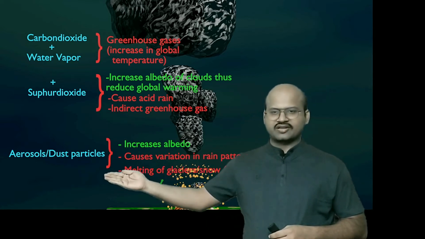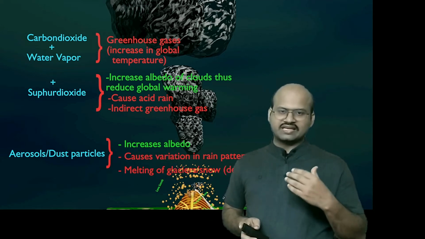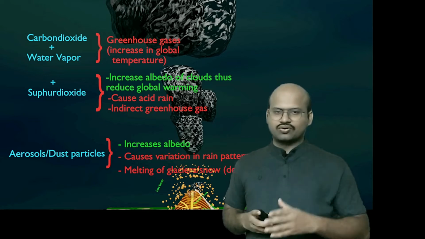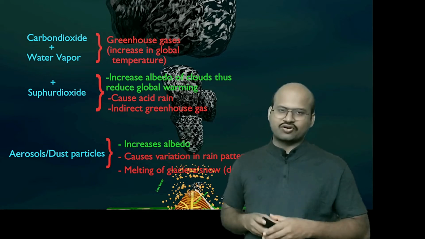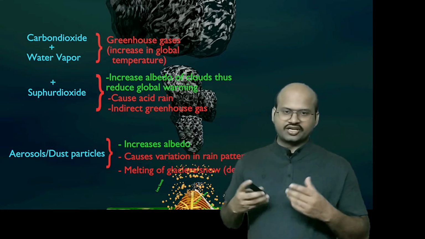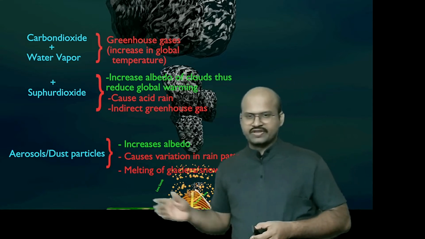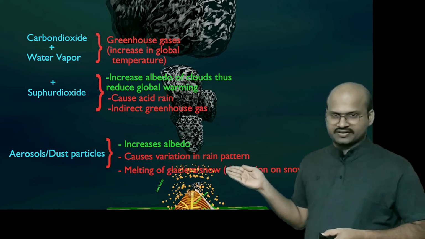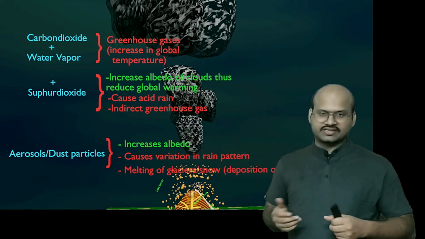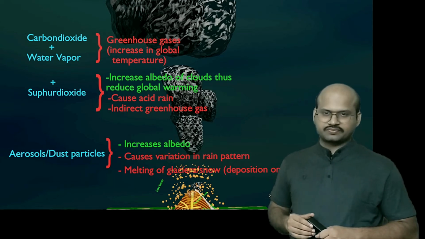Aerosols or dust particles also increase the albedo. They increase the amount of radiation coming from the sun that is reflected back to space. So they reduce the amount of radiation from the sun that reaches the earth's surface. Thus, it reduces the amount of heat within the atmosphere. However, it causes variation in the rain patterns. Aerosols are important for rains, but if their quantity increases substantially, then they will change the rain pattern.